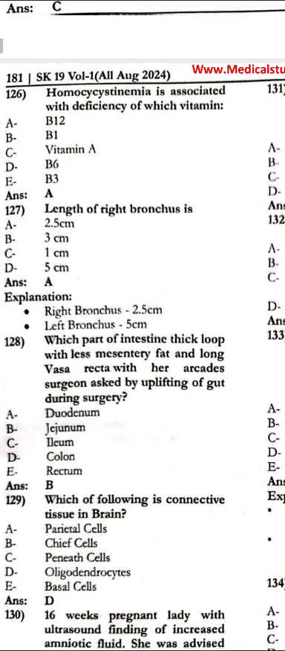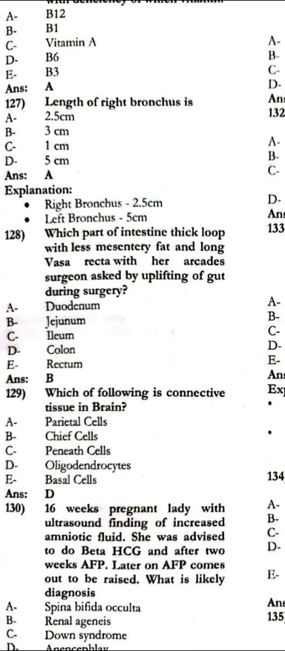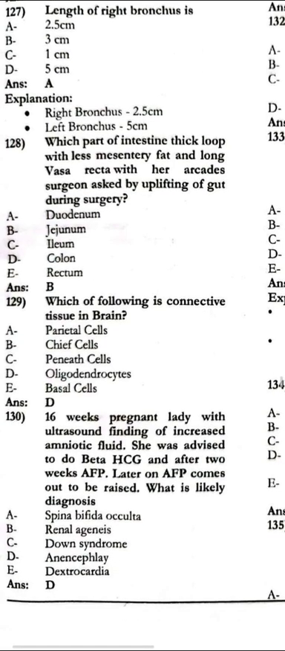Which part of the intestine? Thick loop with less mesenteric fat and long vasa recta with a prominent arcade, the surgeon identified by uplifting the gut during surgery. That is the jejunum. Which of the following is connective tissue in the brain? That is the oligodendrocyte.